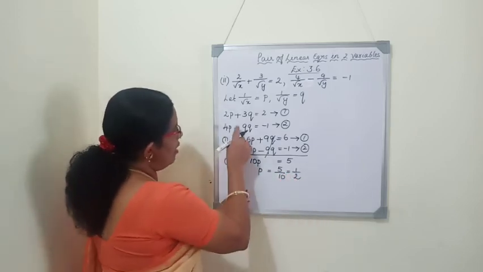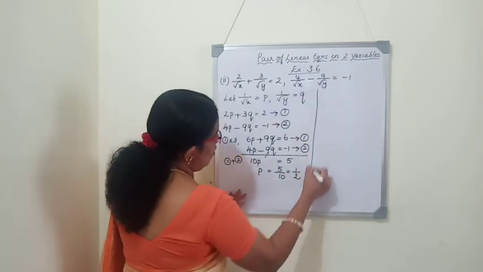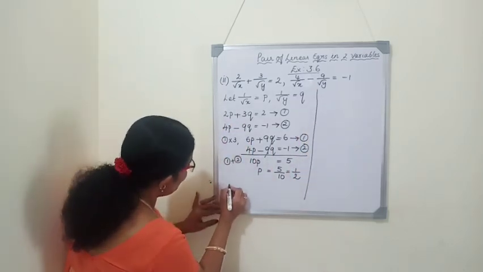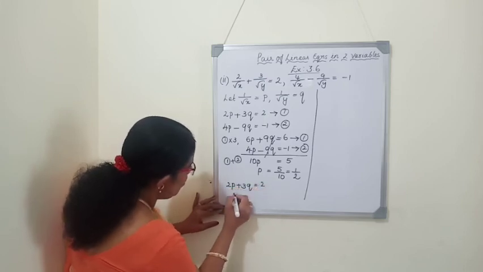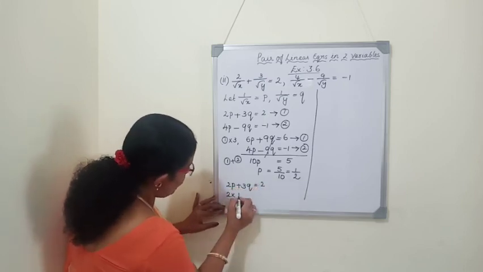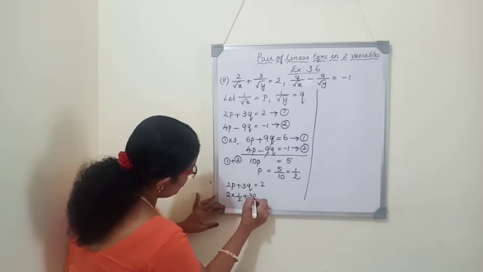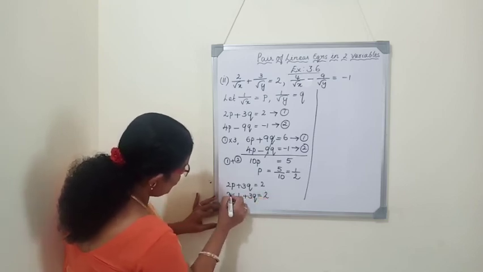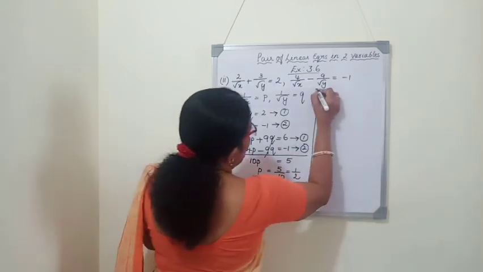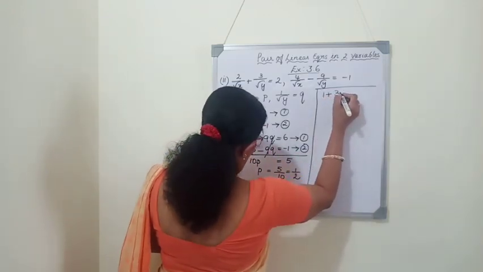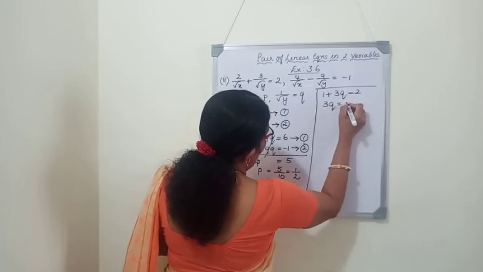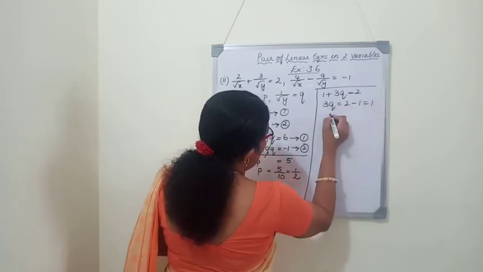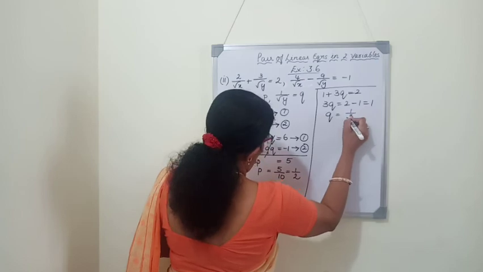Now we will find the value of Q. Write one of the equations. We'll write here 2P plus 3Q is equal to 2. 2 into P, P is 1 by 2, plus 3Q is equal to 2. 2 and 2 will cancel. 1 plus 3Q is equal to 2. 3Q equals 2 minus 1 is 1. Q is equal to 1 by 3.